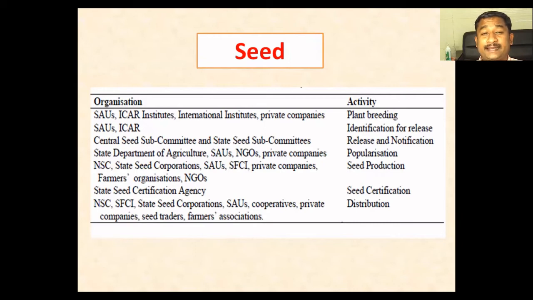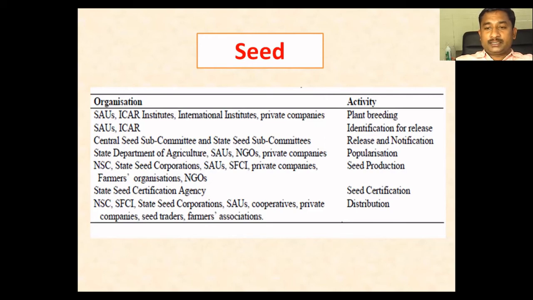Then comes the role of state agriculture departments, SAUs, NGOs and private companies in popularization of these released varieties, because people should know that this is a new variety that is replacing the old one. Then the National Seed Corporation, state seed corporations, SFCI and private companies have a role in production of pure seeds from these identified, released or notified varieties. These are very important roles in seed production.